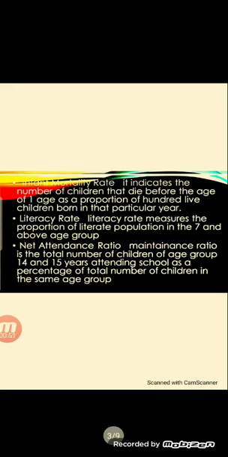So what is infant mortality rate? It indicates the number of deaths of children below the age of 1 per 100 children born in that particular year. Okay, so it indicates the number of deaths of children below the age group of 1 in proportion to the 100 children born in that particular year. Okay, so literacy rate, what is it? Literacy rate measures the proportion of literate population in the age group of 7 and above. Okay.